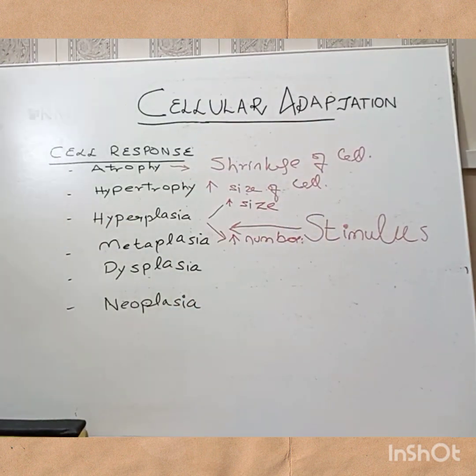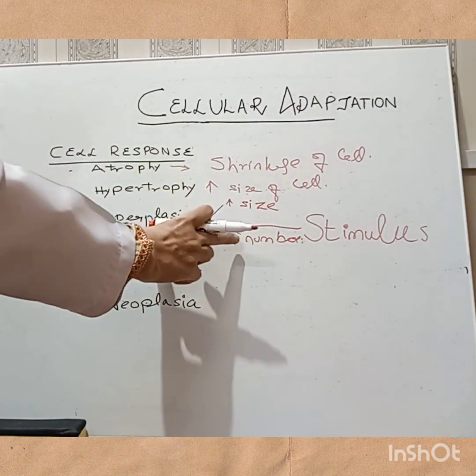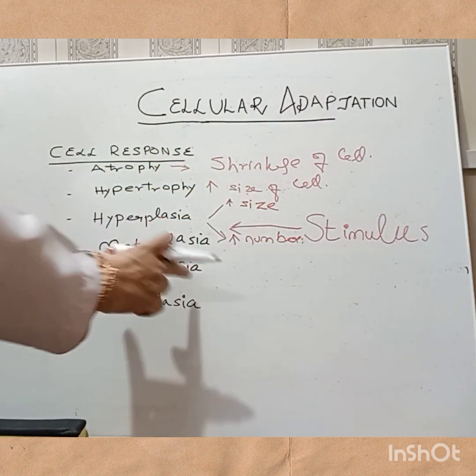In the case of hyperplasia, an example is the uterus. In pregnancy, there is hyperplasia of the uterus. That is, not only is the size increased, but the number of cells is also increased.